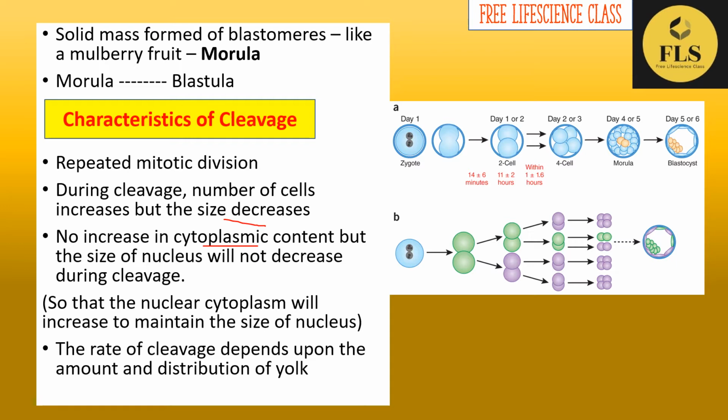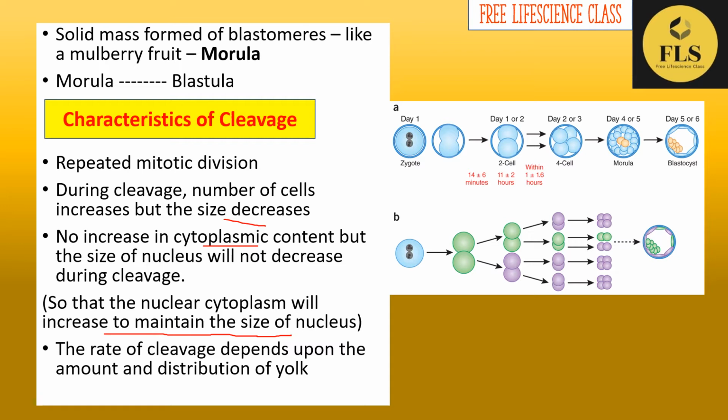So what happens here? The nucleocytoplasmic ratio will increase to maintain the size of the nucleus. Always remember that the cytoplasmic content will not increase, but the nuclear to cytoplasmic ratio will increase to maintain the size of the nucleus. So the size of the nucleus in all blastomeres is the same, although the size of the blastomeres varies.